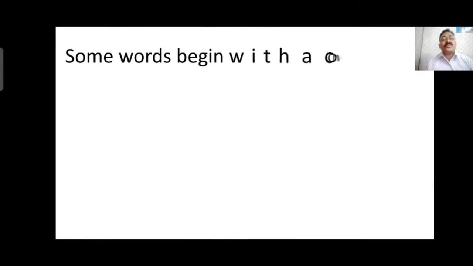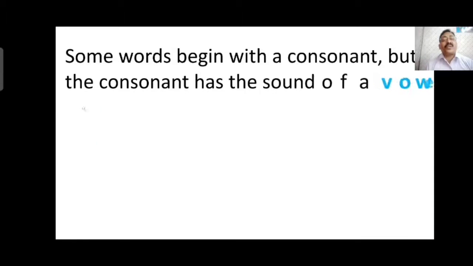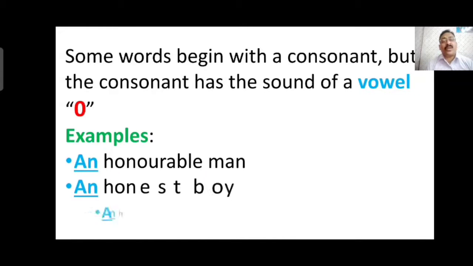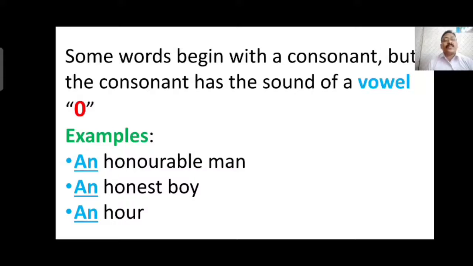Next, some words begin with a consonant, but the consonant has the sound of a vowel. Some words are written with a consonant, but they have an before them because of their pronunciation. They are pronounced like vowels, so they have an before them. Examples: an honorable man, an honest boy, an hour.